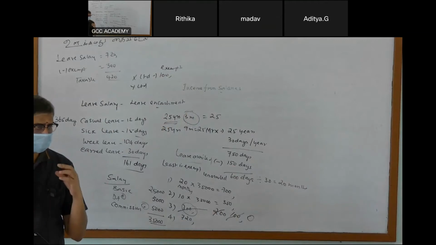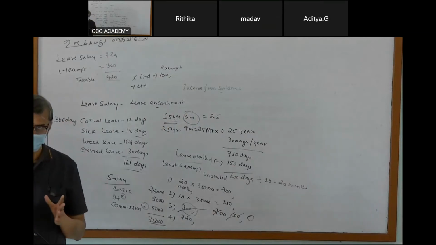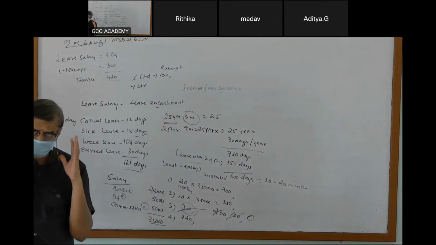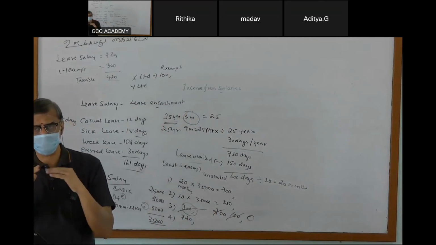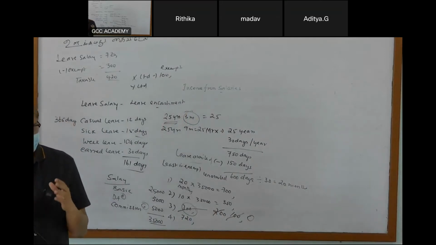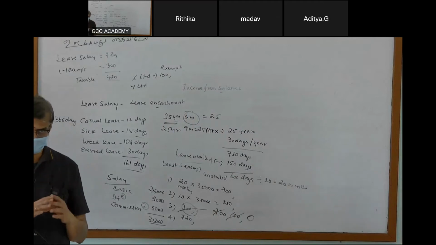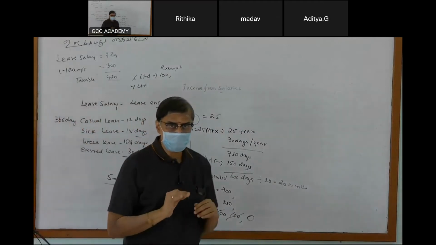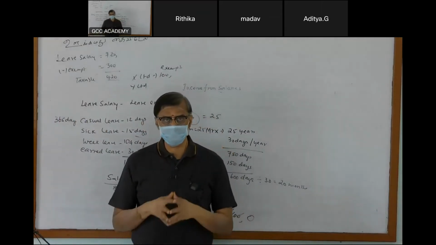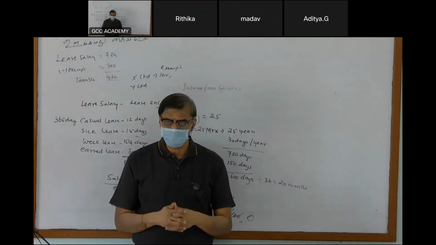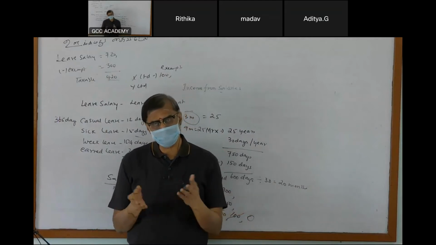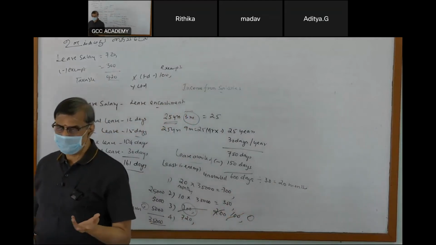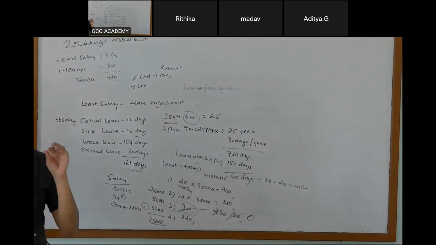How you do in the test, what marks you get in the test, is different. At least you have to be prepared enough to get, for a 30, 40 or 50 mark test, 50 to 60% of those marks. Your test preparedness should be at least bare minimum. So don't go and write a test without any preparation. There's no point in it. And don't copy. If you copy, it's your problem. You're all grown up. Write whatever you know.